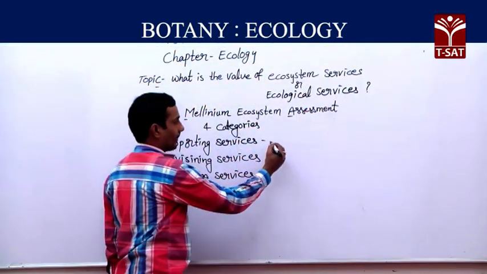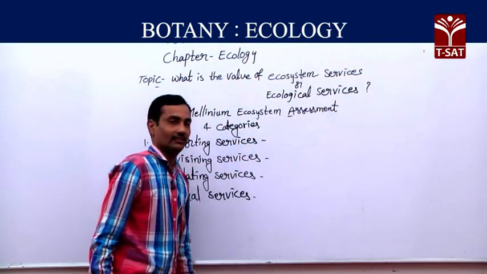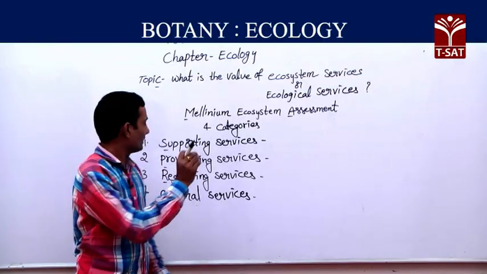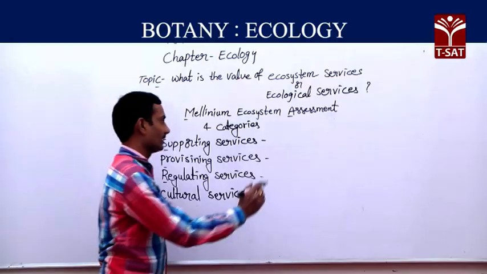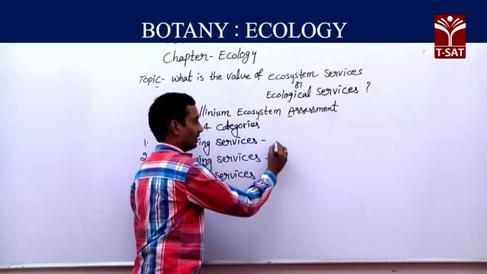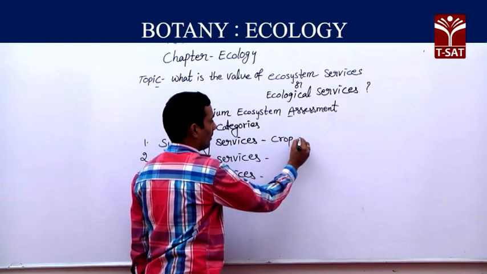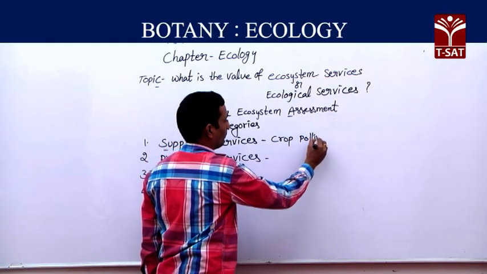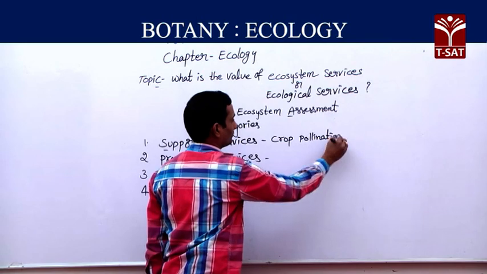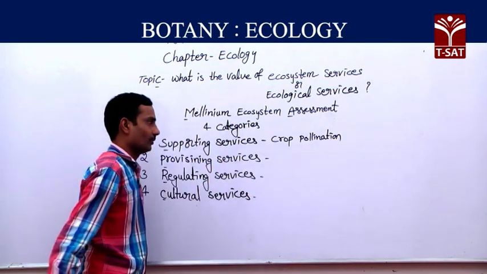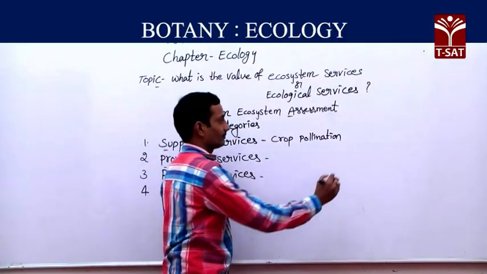First, supporting services. A few services are placed in supporting services, the first category. Crop pollination is the first service placed in supporting services.